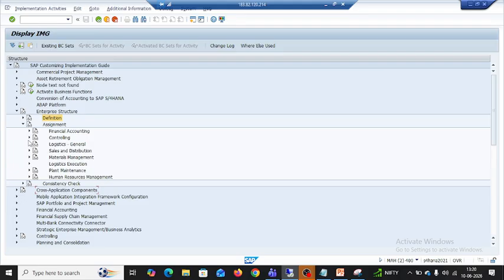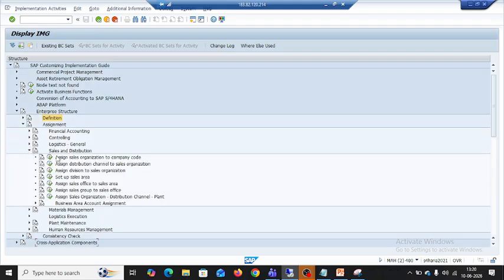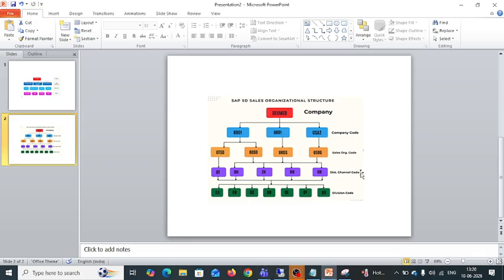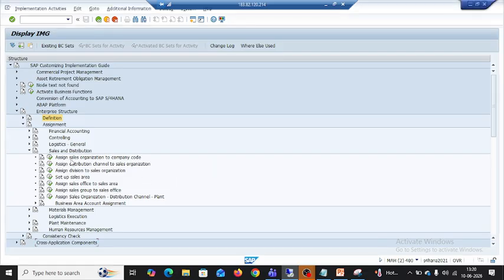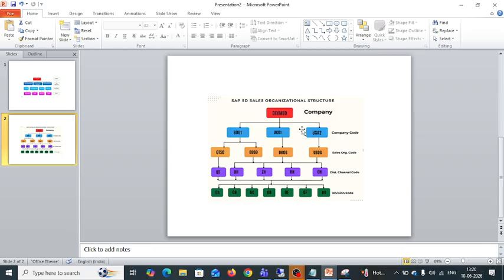Now it is about assigning sales organization to company code. From this hierarchy we have assigned these to this company, and we have to assign the sales org as well. So we are assigning sales organization to the company code. For these two there is a link-up, for these two there is no link-up.